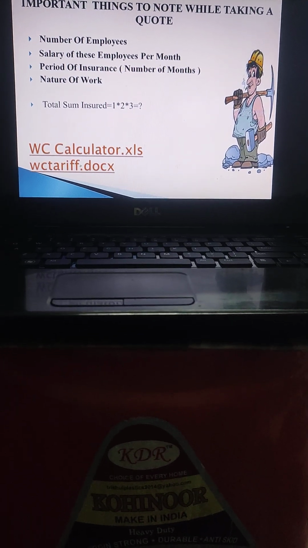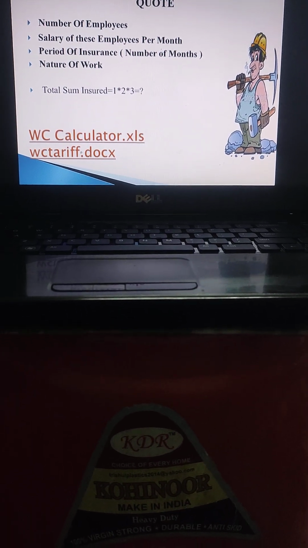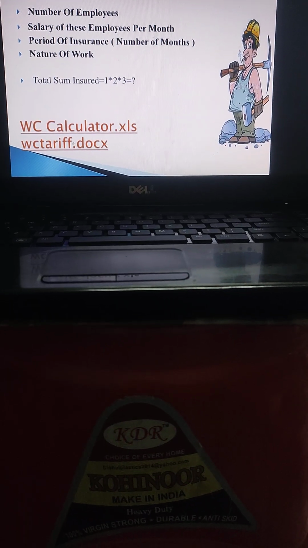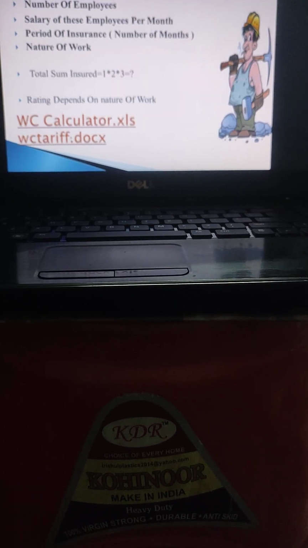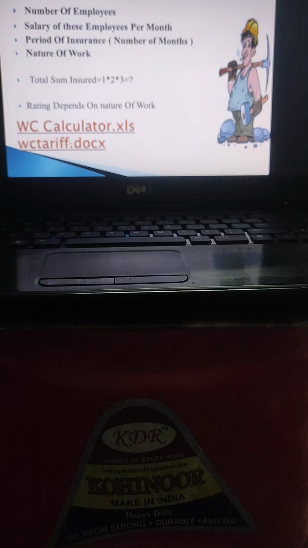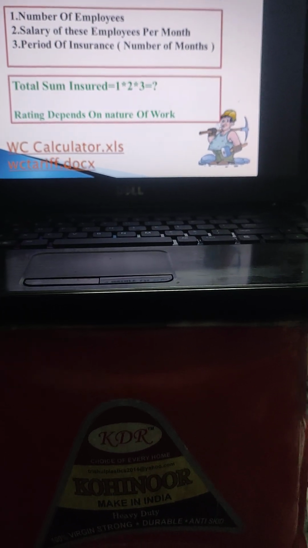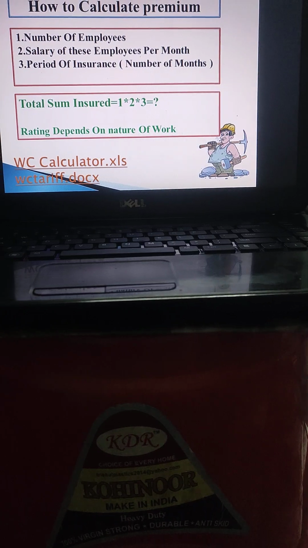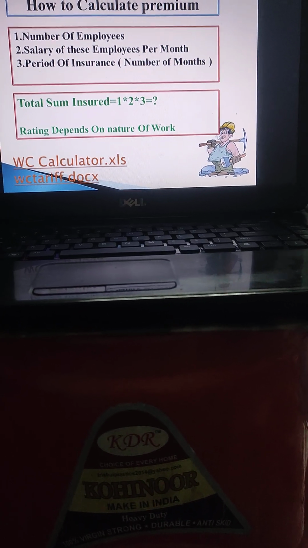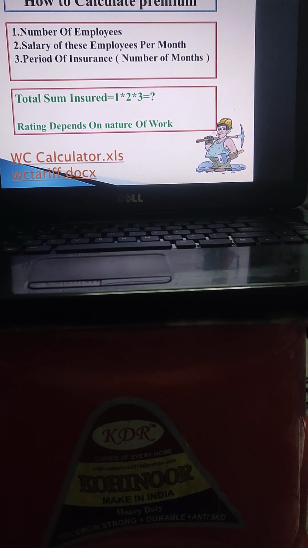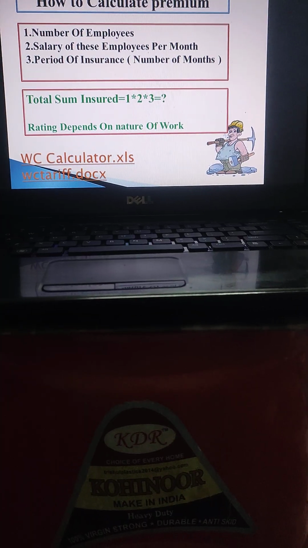The first 3 things are multiplied, and then according to the nature of work, the rating is applied as per the tariff. So, number of employees into salary of these employees per month into period of insurance, that is number of months. Then rating depends on the nature of work.